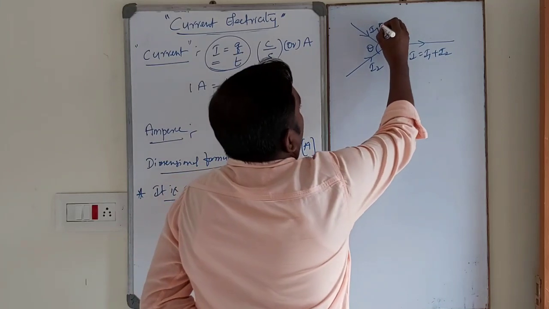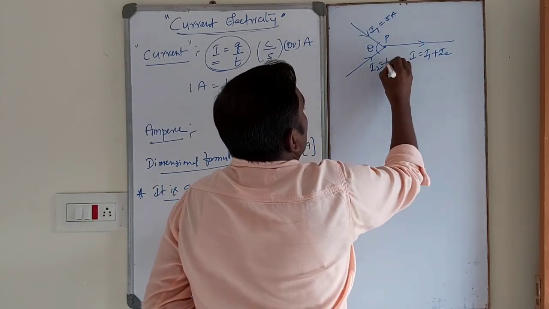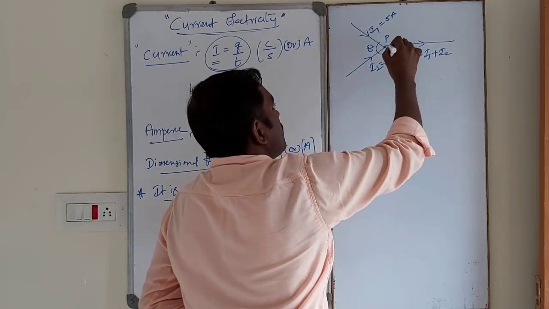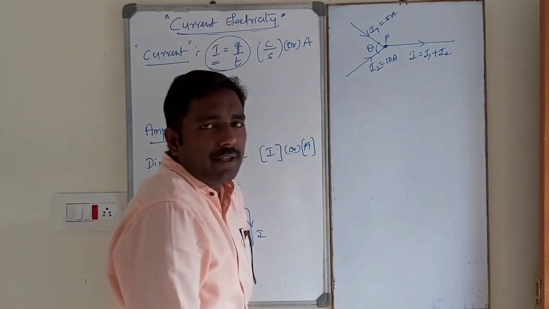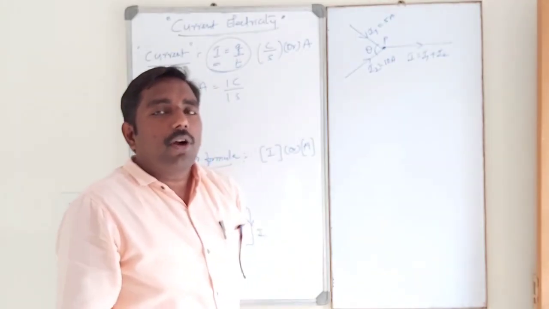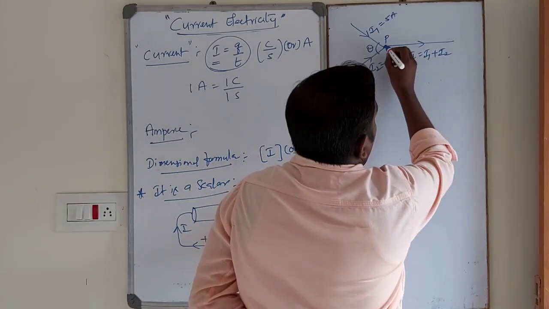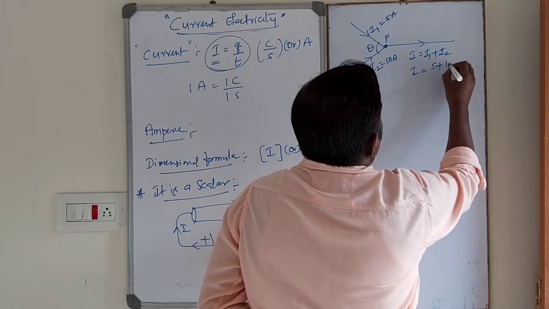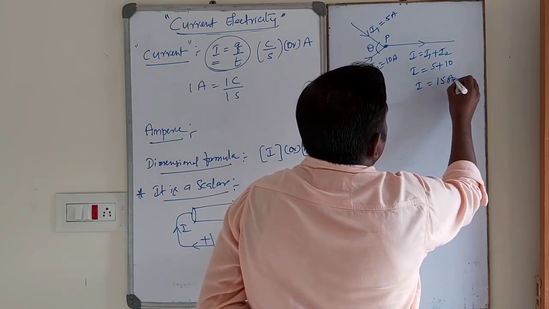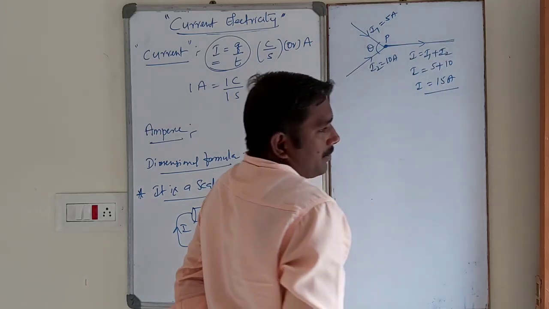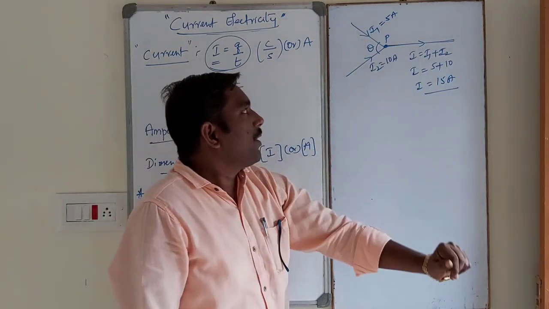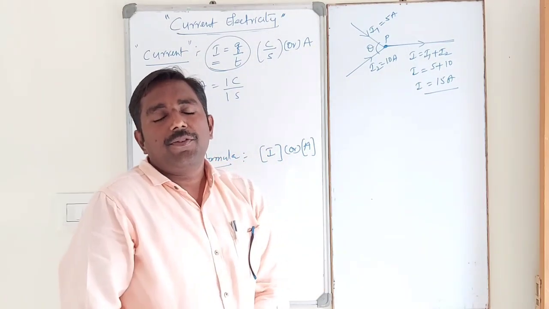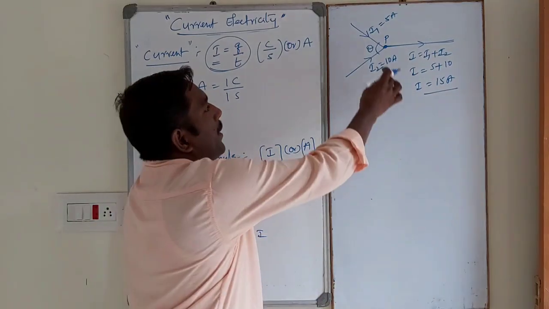Suppose, dear students, I1 is equal to 5 ampere, I2 is equal to 10 ampere. So 10 ampere current flows in this way and 5 ampere current flows in this way. The currents join at P, the junction. Then the total current is I equal to 5 plus 10, that is 15 ampere, passing through this conductor. So whatever the angle, the total current is 15 ampere only. It is independent of the angle.